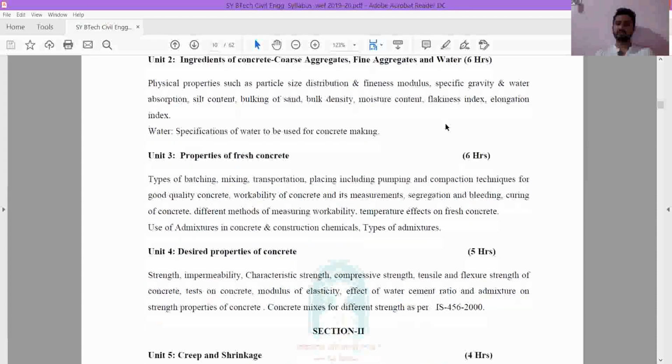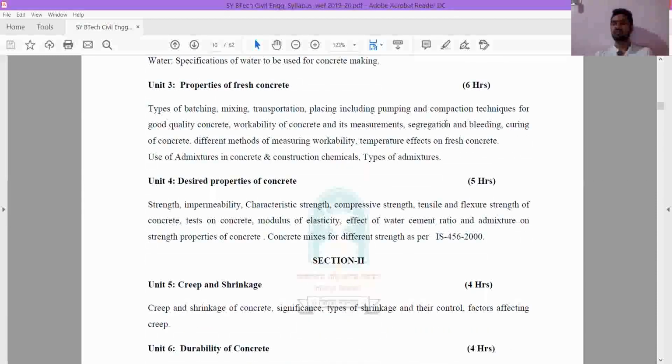Now coming to the third chapter, we have properties of fresh concrete. In this unit we are going to study the properties of fresh concrete. So what is fresh concrete? I told you, first we do the dry mix of fine aggregate, coarse aggregate, and cement. After the dry mix, we put water in that, and again we mix it. That is the production of concrete. The time between the mixing of concrete and before it gets set, before placing it in its final condition, is the fresh state of concrete.